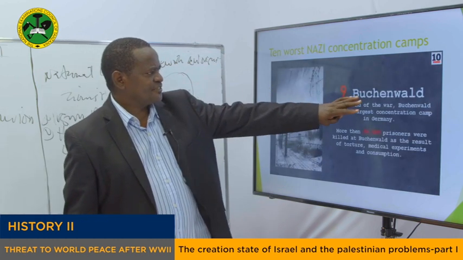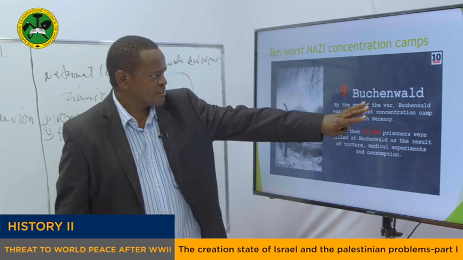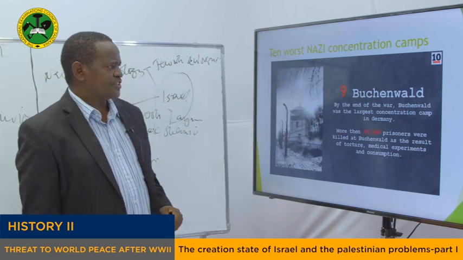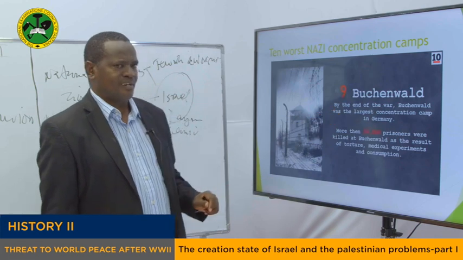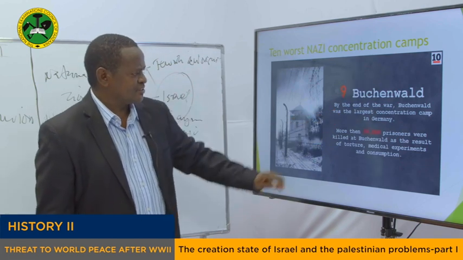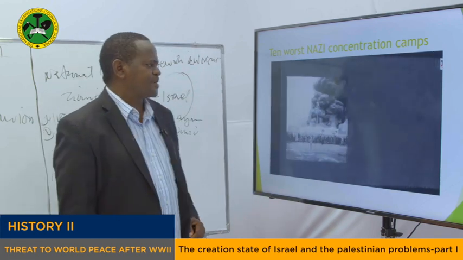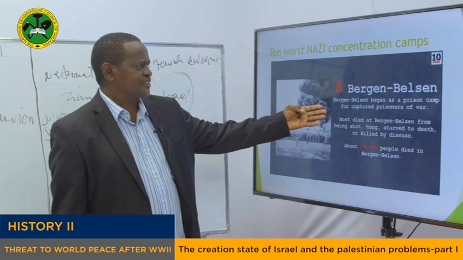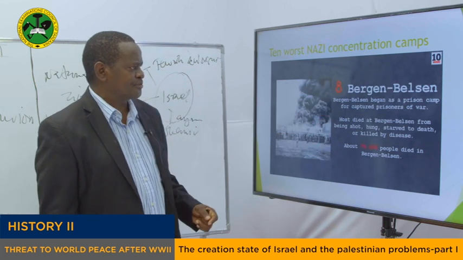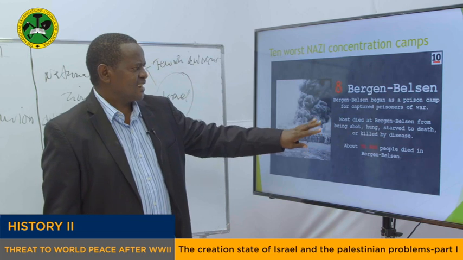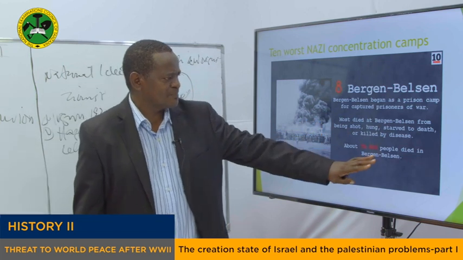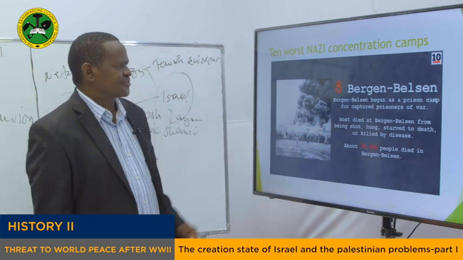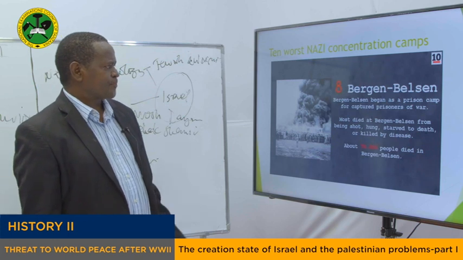This is called Buchenwald, another concentration camp. It was located in Germany, and about 51,000 people were killed there. This is another concentration camp called Bergen-Belsen. In fact, 10,000 people were killed in this concentration camp, my dear students.